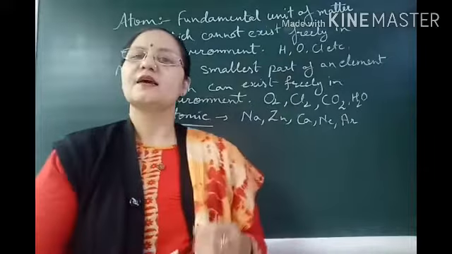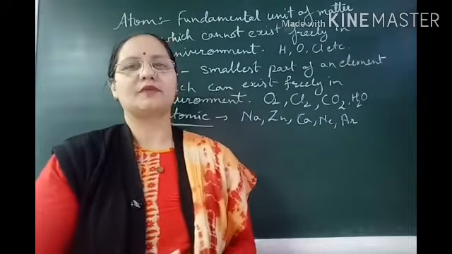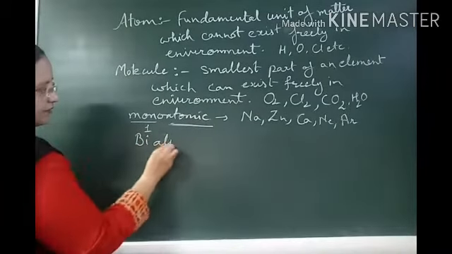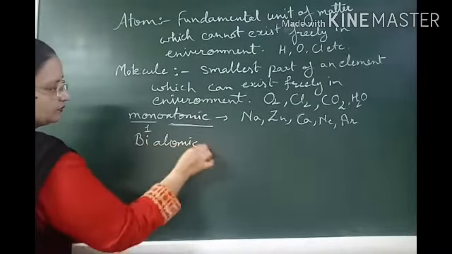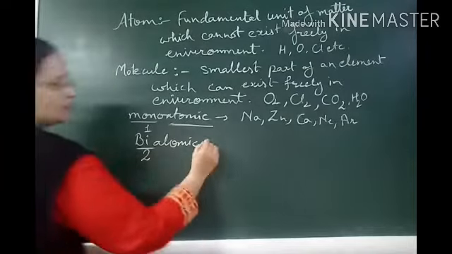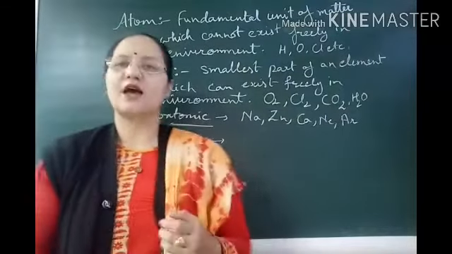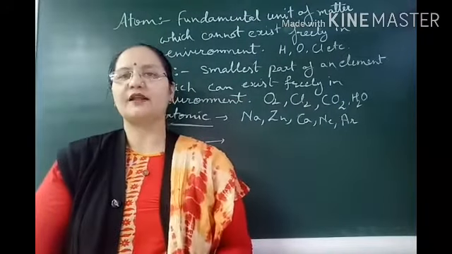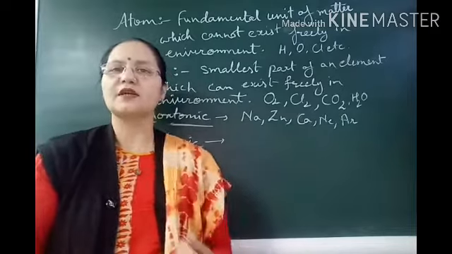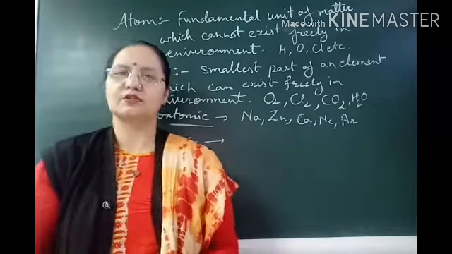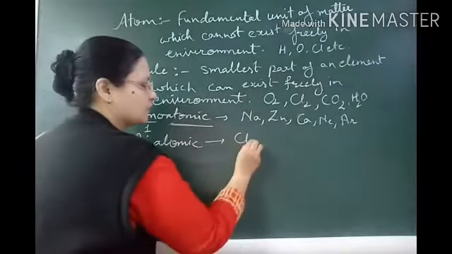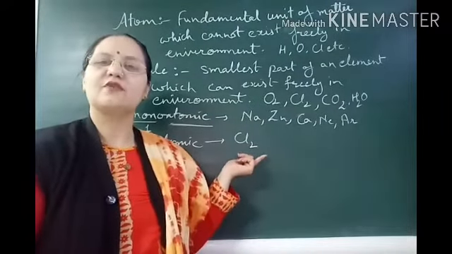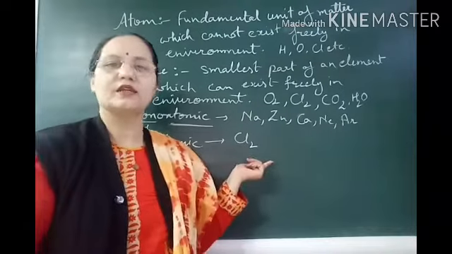Then the second is biatomic or diatomic molecules. Bi or di means two. The molecules having two atoms, may be of the same type or of different type, are the biatomic or diatomic molecules. For example, Cl2 is a molecule of chlorine gas, or we can say it is a molecule of element chlorine.